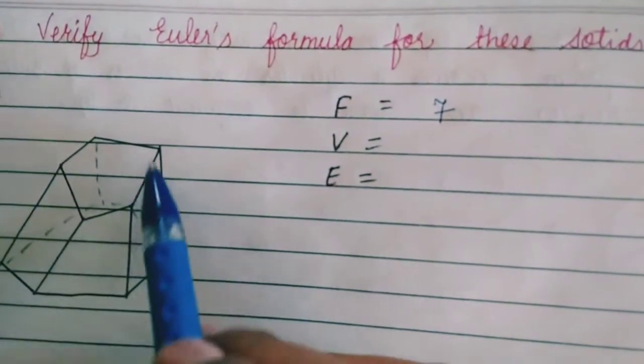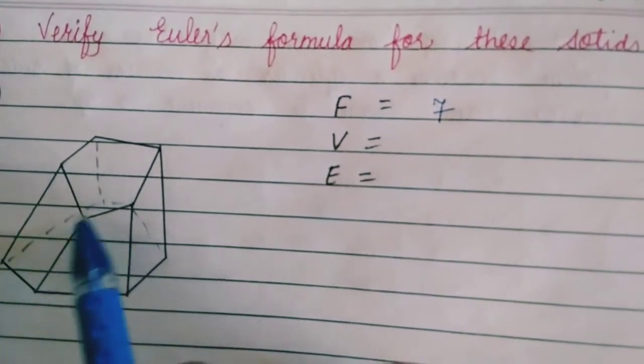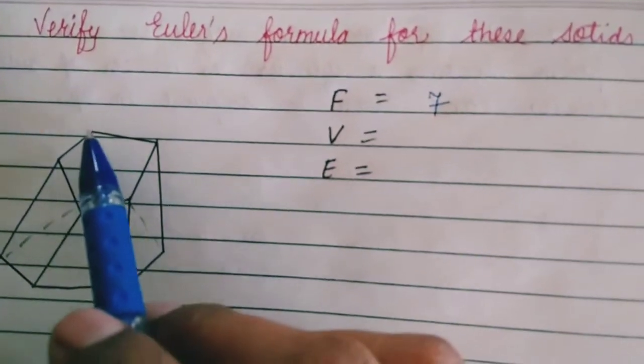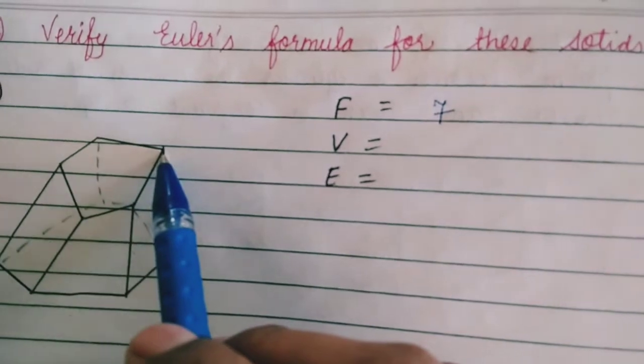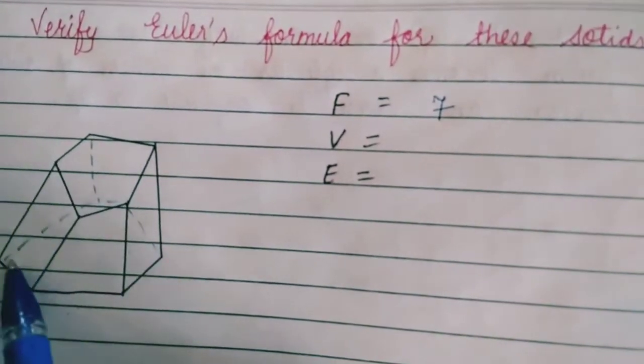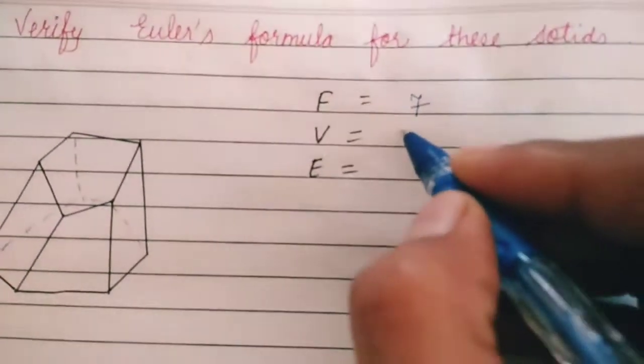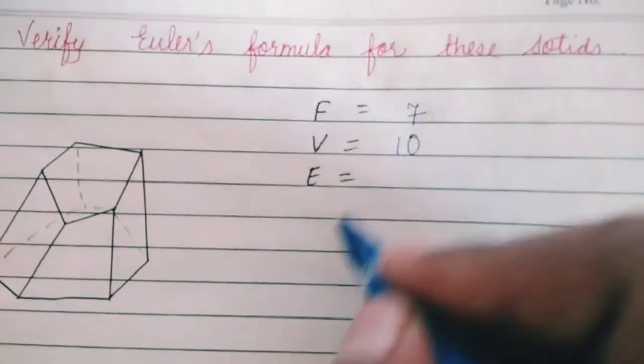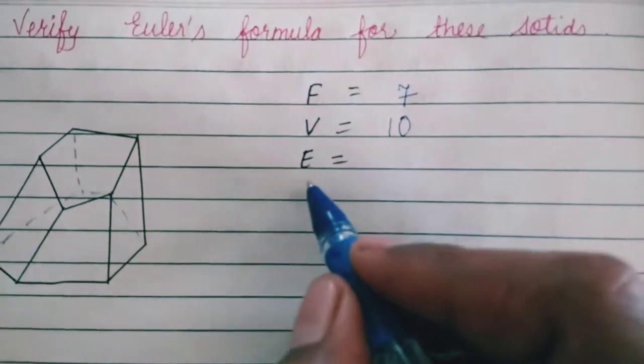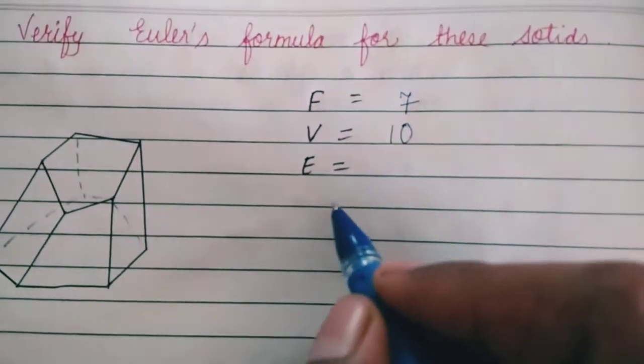Then vertices. So we will count the vertices. Same shape at the top side, same shape at the bottom side. So 1, 2, 3, 4, 5 at the top. 1, 2, 3, 4, 5 at the bottom. 5 plus 5 is 10 vertices here. Now edges. Edges means the line segments which join the figure.